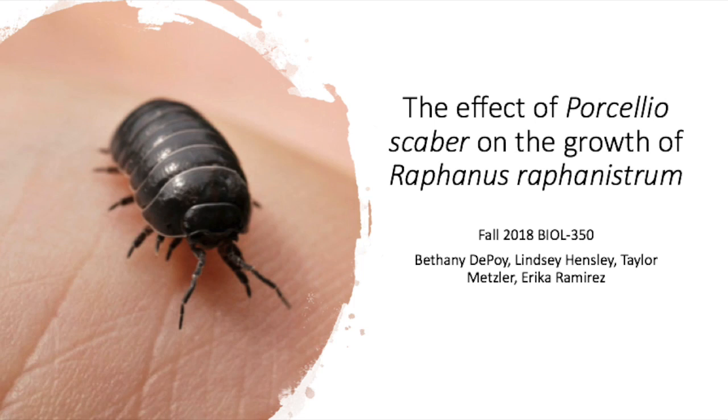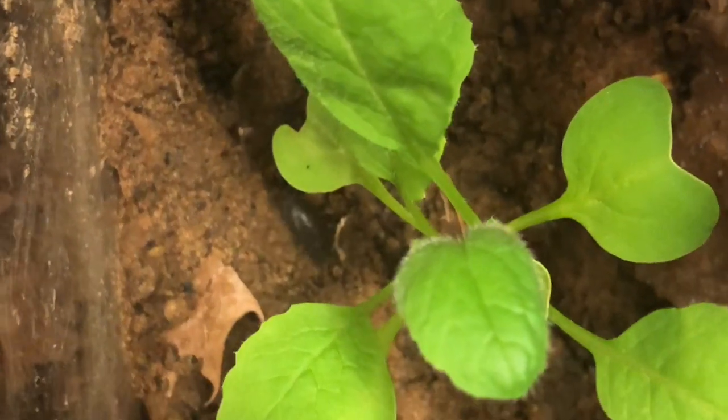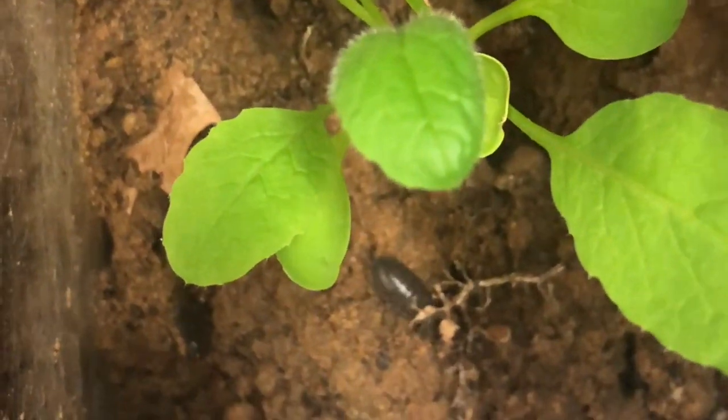The effect of Porcellio scaber on the growth of Raphanus raphanistrum, performed by Bethany DePoy, Lindsey Hensley, Taylor Metzler, and Erika Ramirez. We did our project observing whether or not Porcellio scaber, also known as woodlouse, have an effect on the growth of Raphanus raphanistrum, commonly known as radishes.